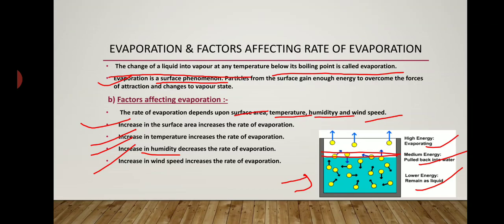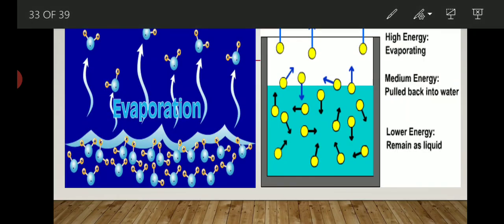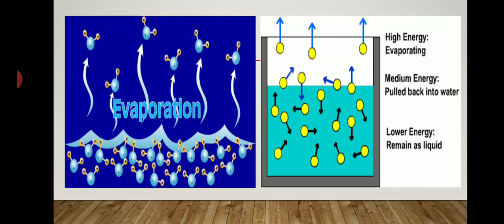Let's understand this phenomenon with a figure more clearly. Now by this figure you will understand. Here the evaporation process is shown. Particles of water are moving in vapor form. So by this we understood what exactly evaporation is and what the factors affecting the rate of evaporation are. Now let's discuss the difference between evaporation and boiling. See, both processes convert water into water vapor form, but what exactly is the difference between them? Let's see.